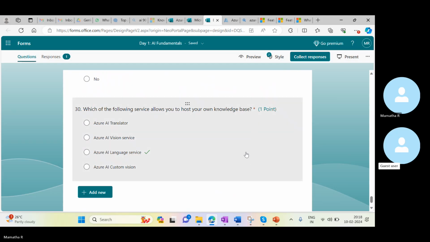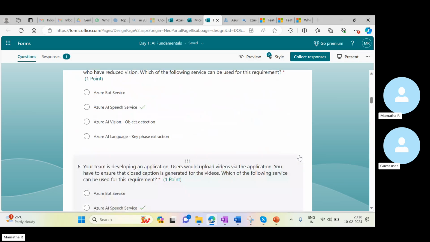I have selected Azure AI Language. Custom Vision is a different service altogether, it deals with images, and Translator is a text-to-text translator. So I selected Azure AI Language. Knowledge base, in the sense, is a kind of question and answering feature. So these question and answer features, like QnA Maker, we can use along with the Azure AI Language service. That is the reason we can use Azure AI Language here.